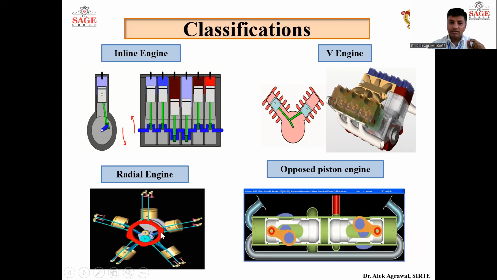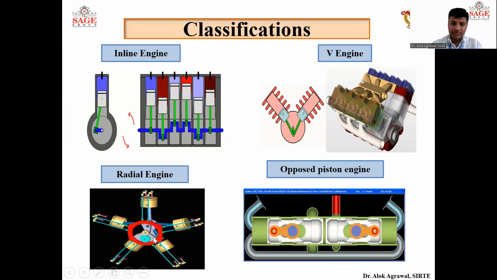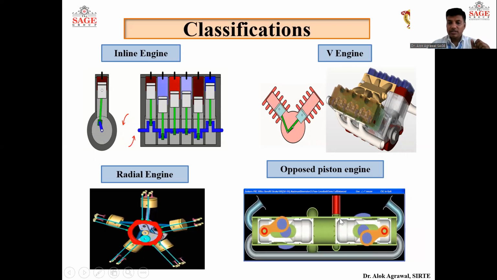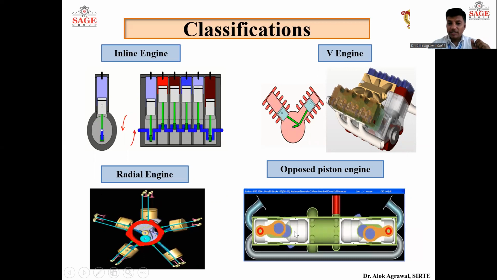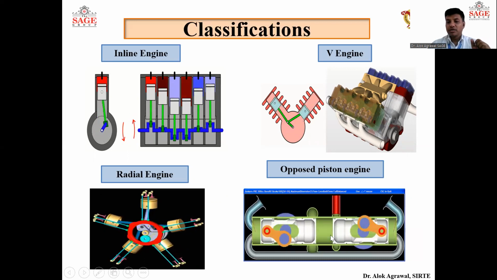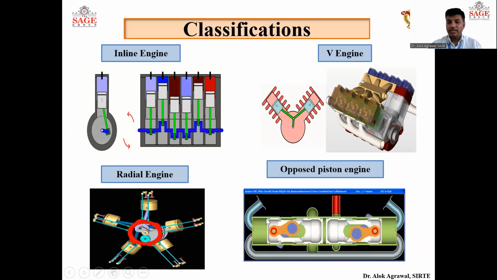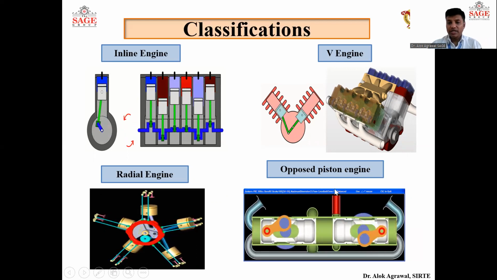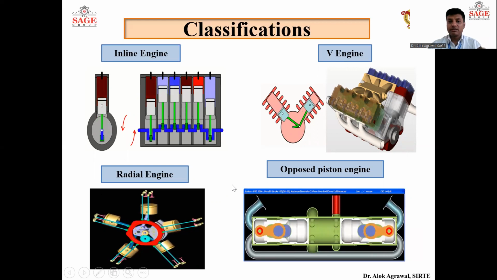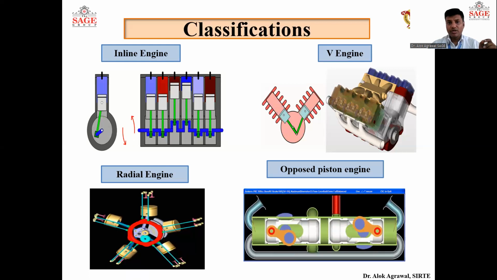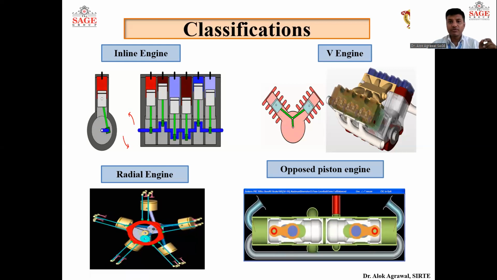It depends whether it is a 5-cylinder engine or 4-cylinder engine or 6-cylinder. Okay, and this one is opposed piston engine, where the pistons move opposite to each other, and these 2 cylinders are arranged like this. Okay, so these are the main 4 types of engine on the basis of arrangement of piston or cylinder. So this is all about classification of engine.